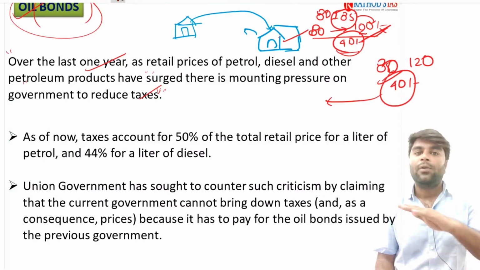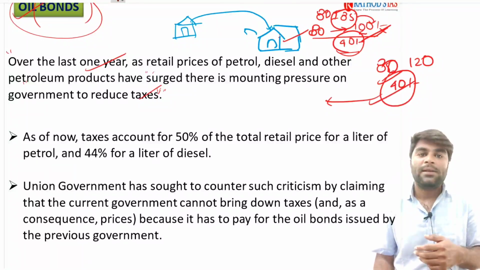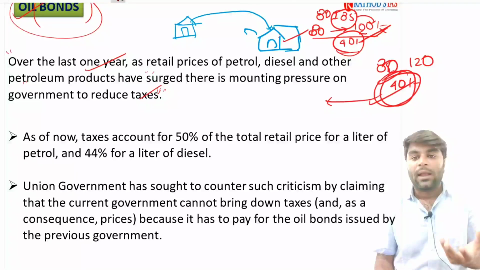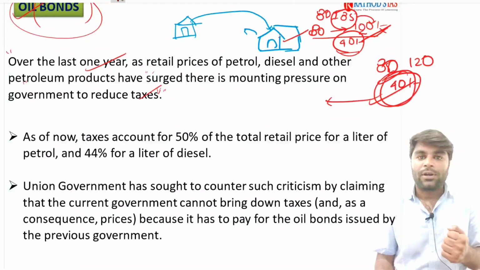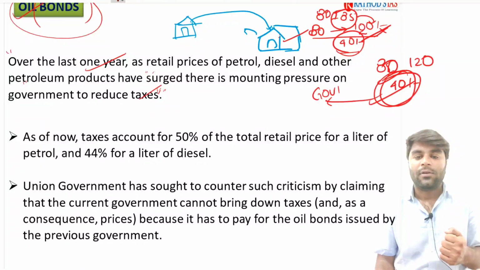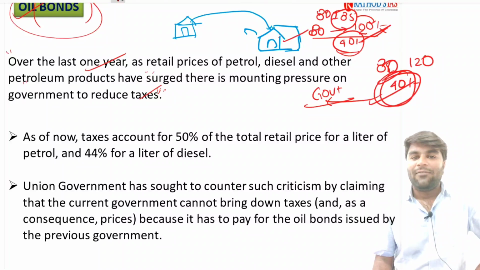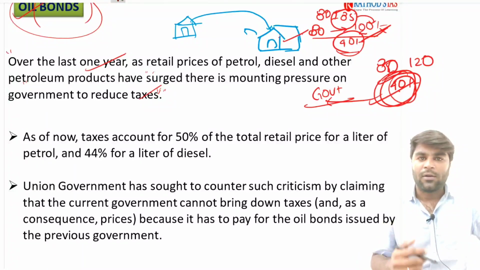The government is saying, you try to maintain the prices. Of course, these kind of losses need to be compensated to the oil corporations by the government. Now, try to understand, if the government directly gives this balance, the gap of 40 rupees, to the oil corporations, there is no point in it.